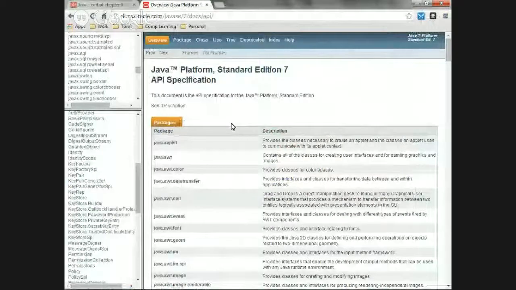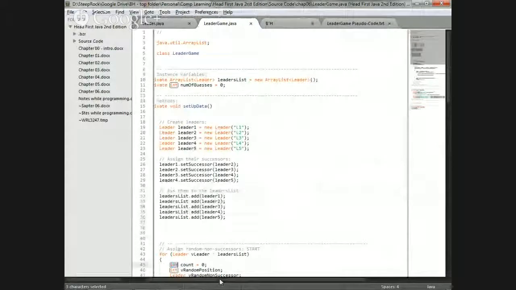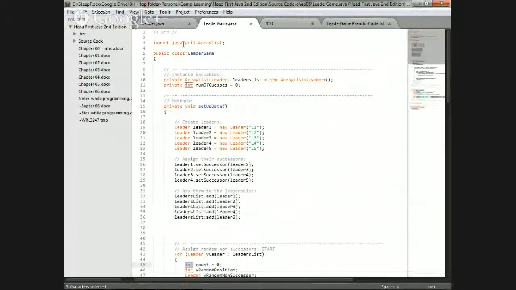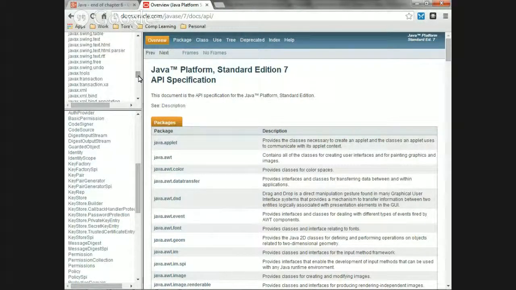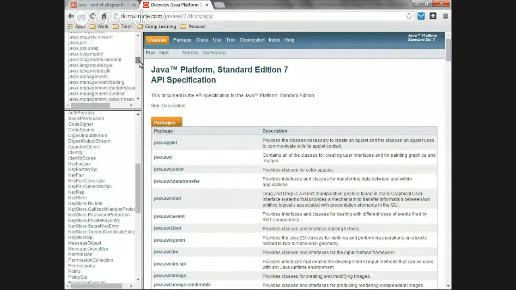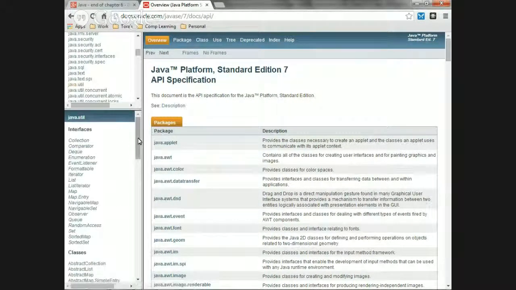Okay, so remember, in the beginning of your file, like we did over here, once you import it, this will be the package and this would be the class of this package. So now we can use this everywhere, no problem. If I wanted to, I could do .star, and we get every single class that's under this util. For example, let's go to Java util. There you go. Under here, Java util, there's many classes.